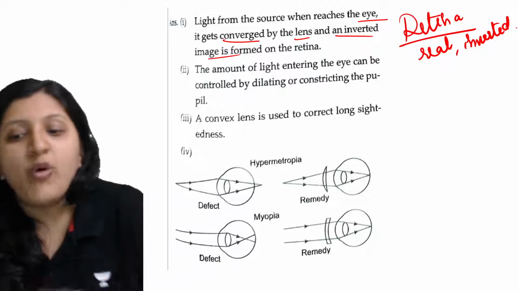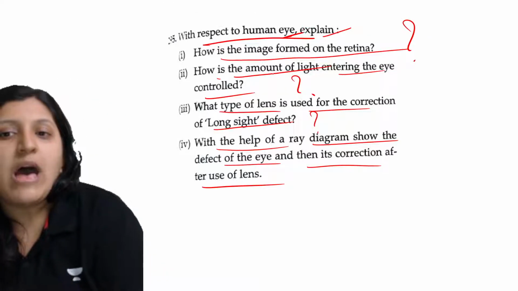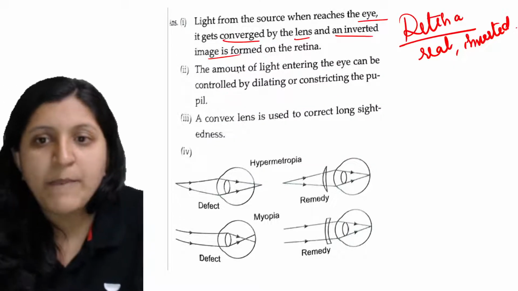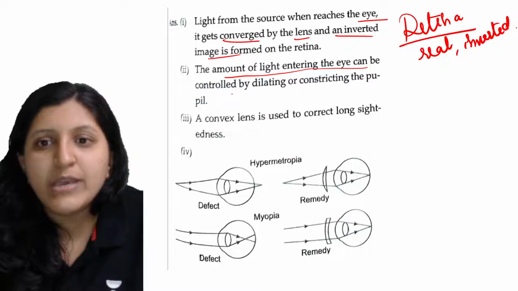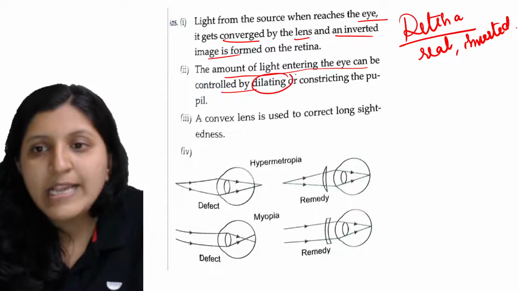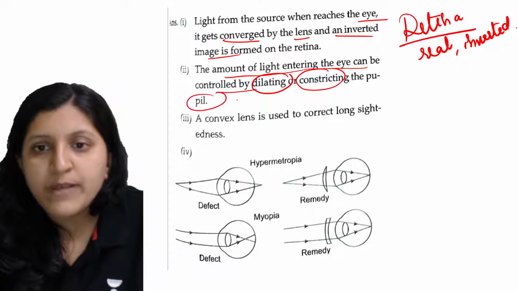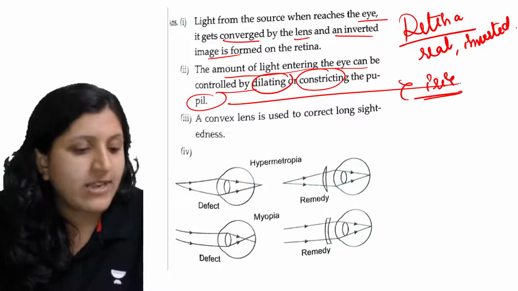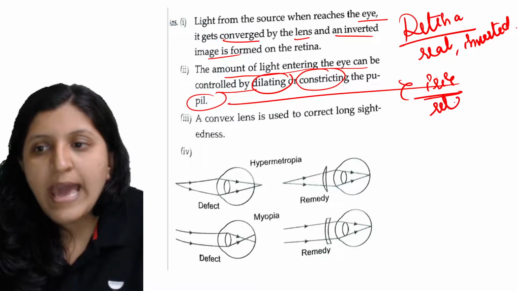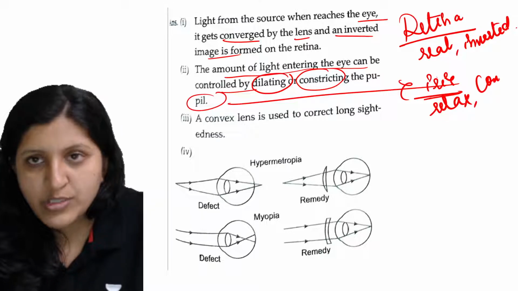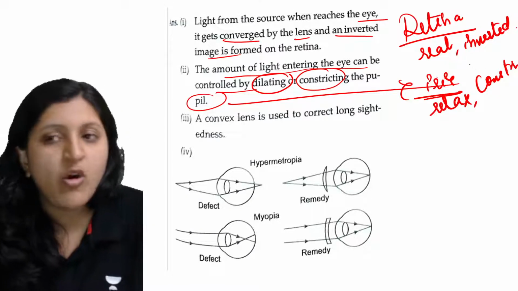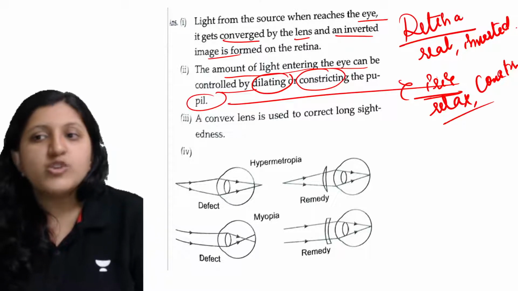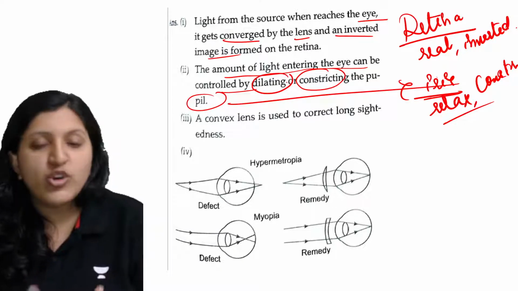Now, what is the next question? How is the amount of light entering the eye controlled? The amount of light entering the eye can be controlled by dilating or constricting the pupil. That is with the iris muscle. The iris muscles are going to relax or constrict. Constriction or contraction you can see, and the relaxation you can see. Based on that, there can be dilation or constriction.